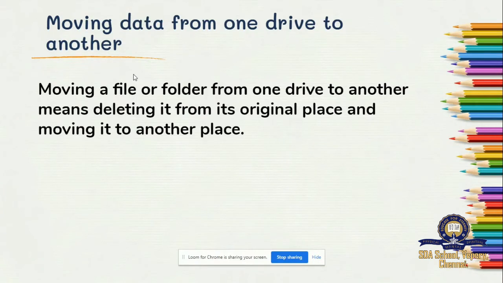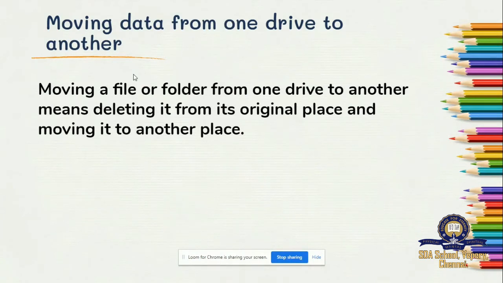You have a pen at your home, in your living room, you're taking it to the bedroom, so it will be there in the bedroom but not in your living room. Same way, the file will be there in the D drive and not in your C drive because you have moved it from one drive to the other. So that is moving. But copying is, if you copy it from one folder to other, the file will be there in both the drives. When you're moving it, it will not be there in one drive, but it will be there in the other drive. That is the difference between copying and moving.